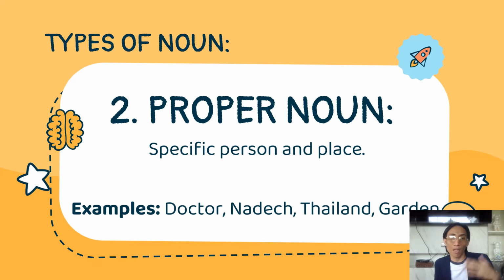That's why it belongs to the proper noun. And the last one is garden. Like for example, I want to go to garden. So it gives the specific name of a place. So that's why it is a proper noun.